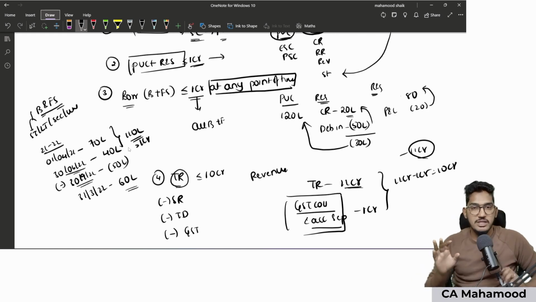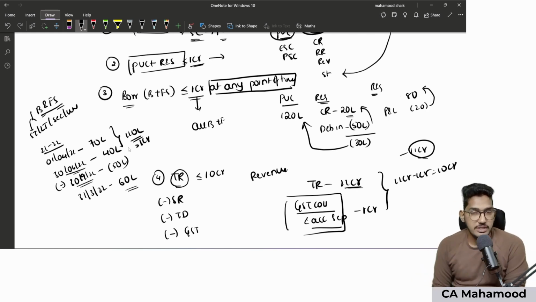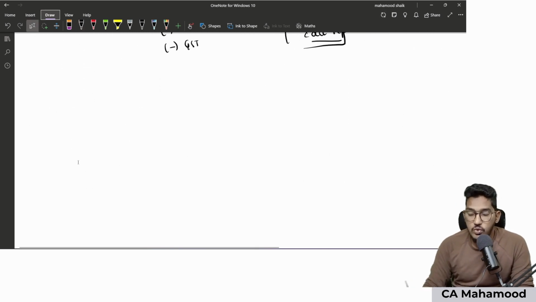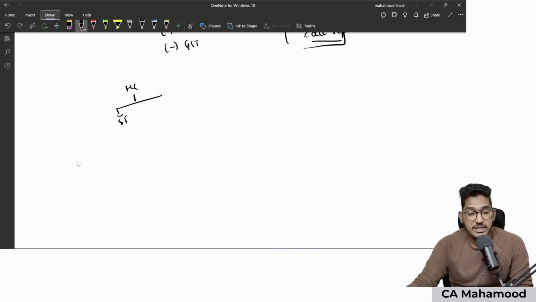So keeping all these things in mind, we need to check for these limits in the case of a private limited company. And if all conditions are satisfied, then CARO becomes not applicable. If any of the conditions is violated, then CARO becomes applicable. And one more thing, a holding company will prepare two sets of financial statements, standalone financial statements and consolidated financial statements. Limits will be calculated only as per standalone financial statements, not consolidated.